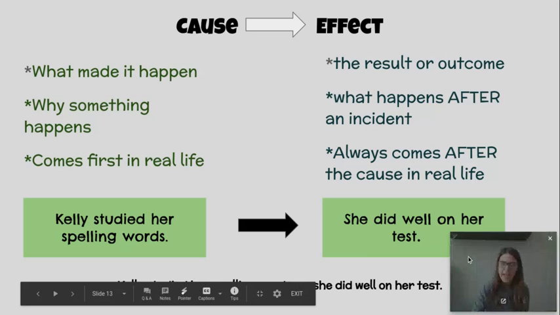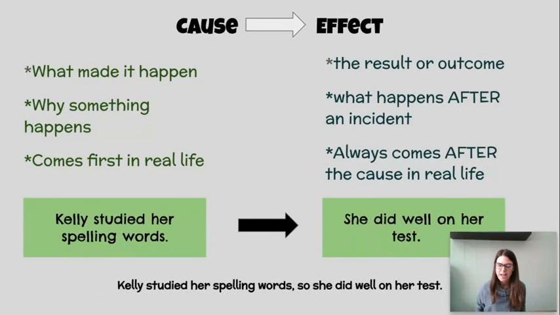So let's look at the sentence right down at the bottom as soon as that bar goes away. Read it out loud with me. Kelly studied her spelling words, so she did well on her test. Can you find a clue word in there that joins these two together? That's right, so shows us this is a cause and effect relationship.